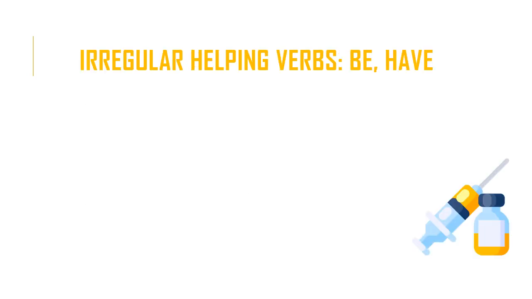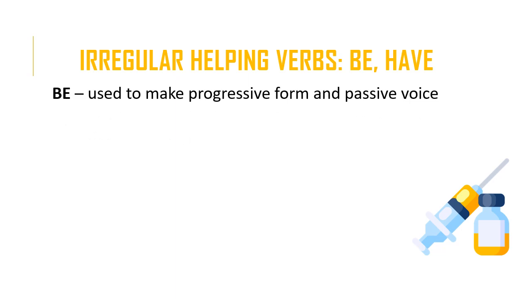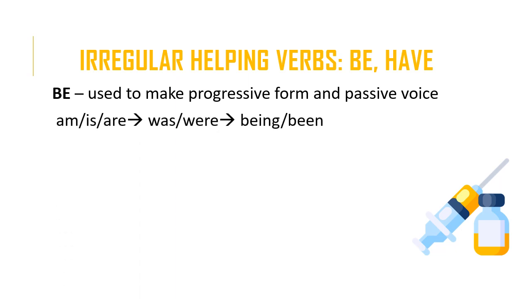Let us now focus on the verb to be and the verb to have. They're both irregular verbs, and we're going to focus on them because they're very frequently used irregular verbs. They're perhaps the most frequently used irregular verbs in the English language. So be, it's used to make the progressive form and the passive voice. Its forms are the following: am, is, are for the present simple, was, were for the past simple, being for the present participle, and been for the past participle.